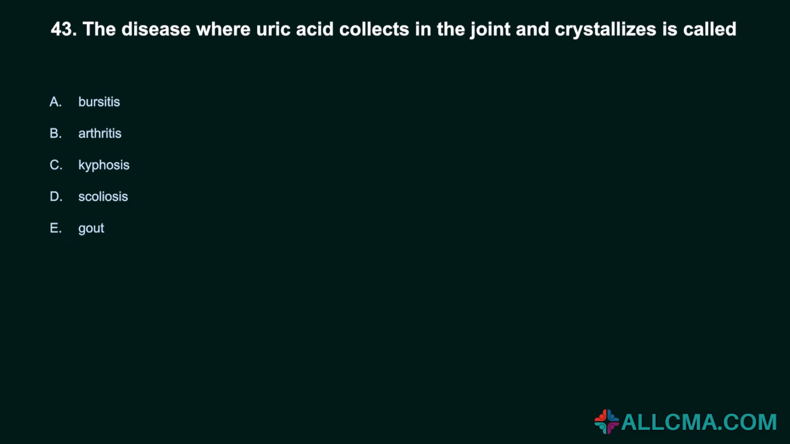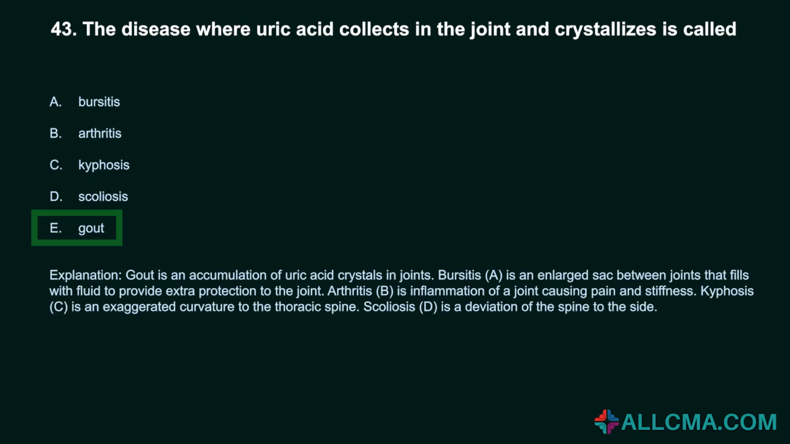43. The disease where uric acid collects in the joint and crystallizes is called: A. Bursitis. B. Arthritis. C. Kyphosis. D. Scoliosis. E. Gout. Correct answer, E. Gout. Gout is an accumulation of uric acid crystals in joints.